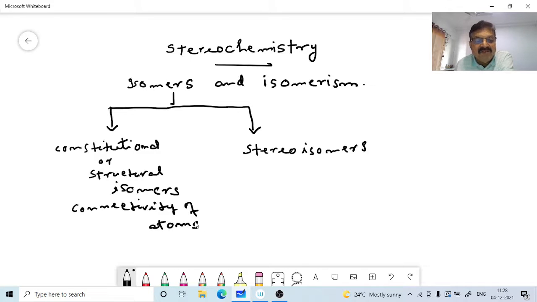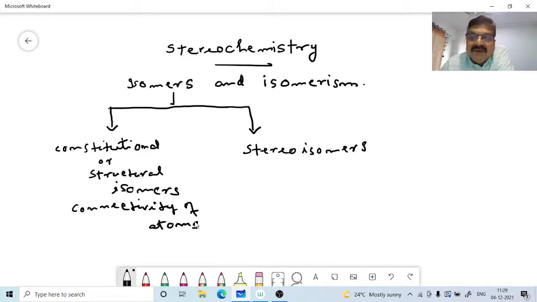Important point: connectivity means the sequence of arrangement. Constitutional or structural isomers differ in the way atoms are connected to each other.